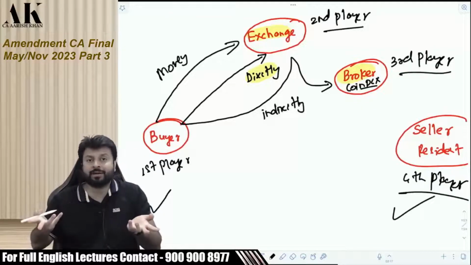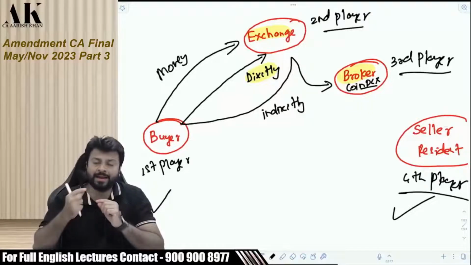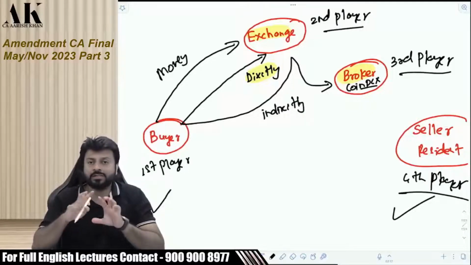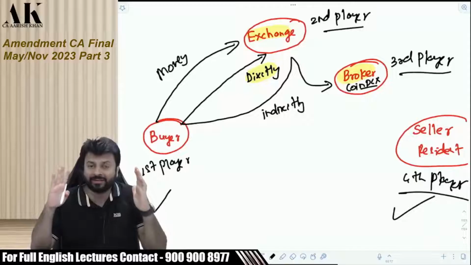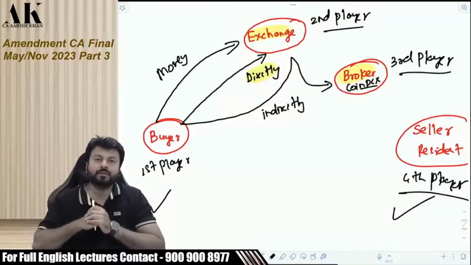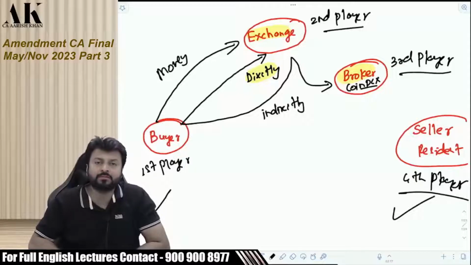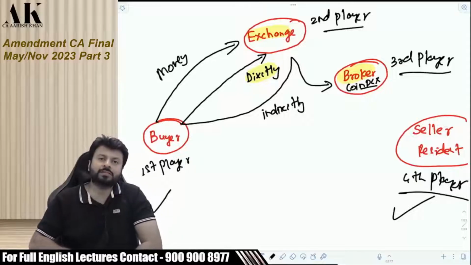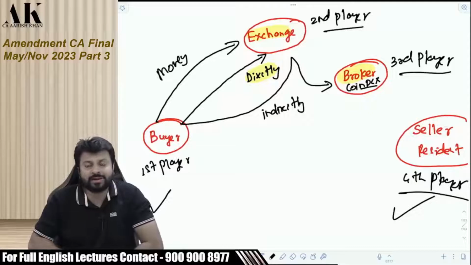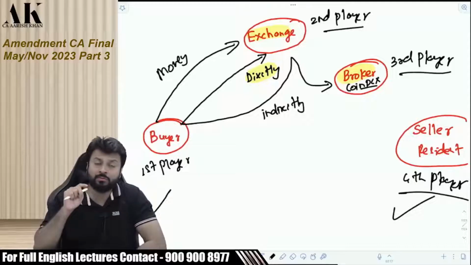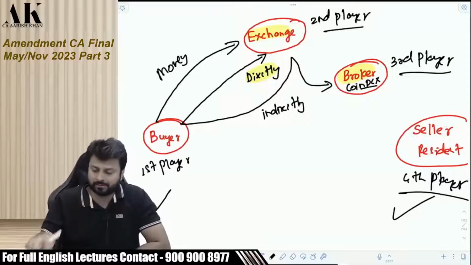I do not know the PAN of the seller, because when I buy a cryptocurrency through an exchange, through any website or through any app, I do not come to know who is selling me. I don't come to know who is selling me. So how will I come to know the PAN of that person? All these things are practical difficulties which are going to be removed through this circular.